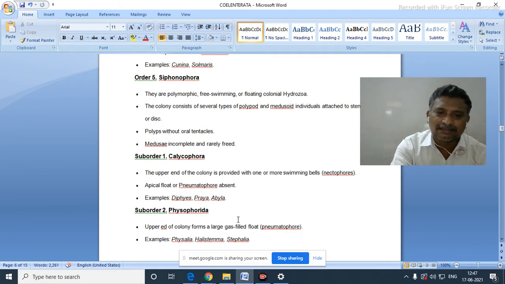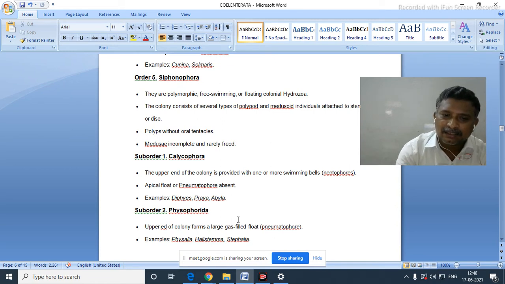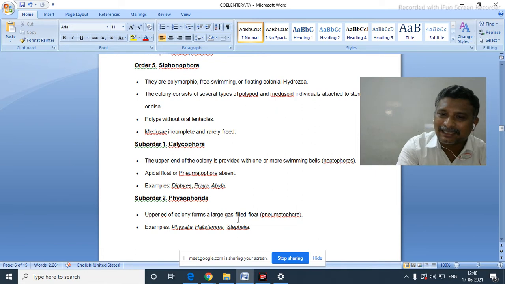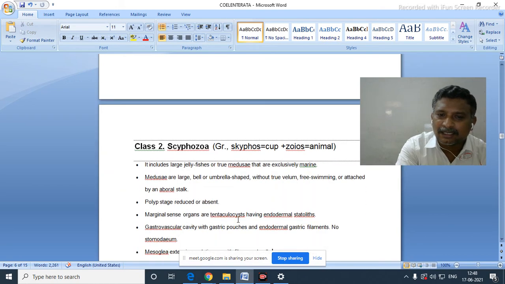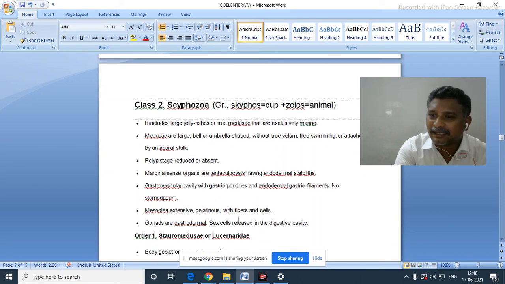Now the suborder Physophorida. The upper end of the colony forms a large gas-filled float, which is a pneumatophore. Examples: Physalia, Halistemma, Stephalia. Up to here, those are the orders and suborders and characteristic features of Hydrozoa.